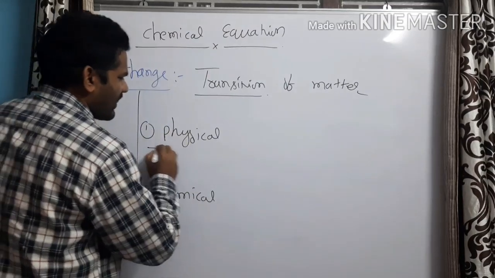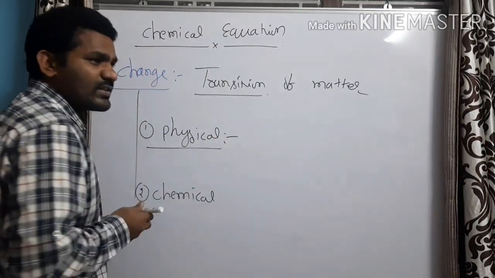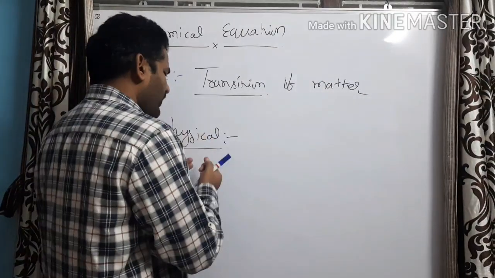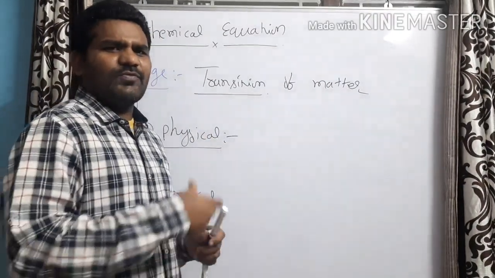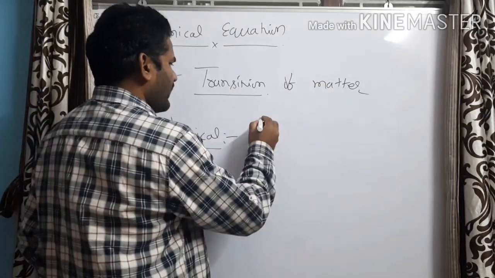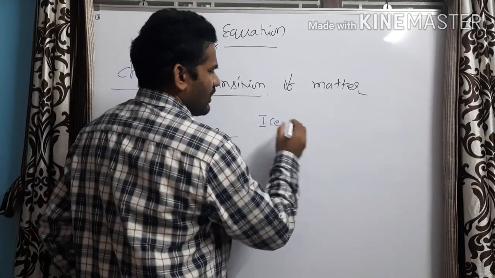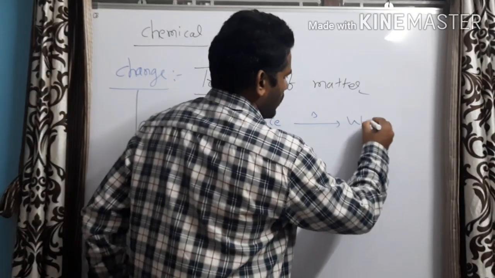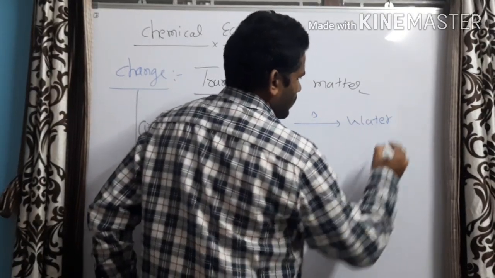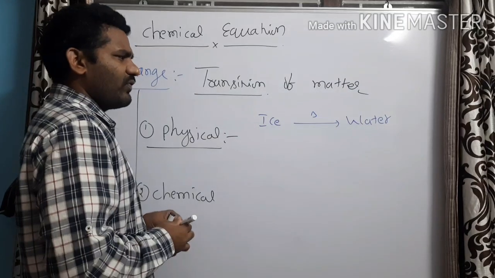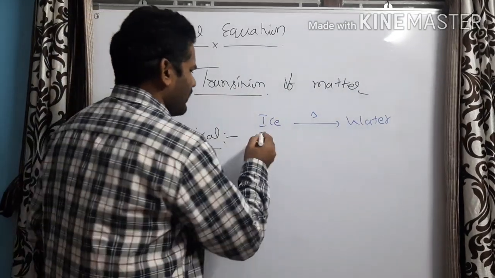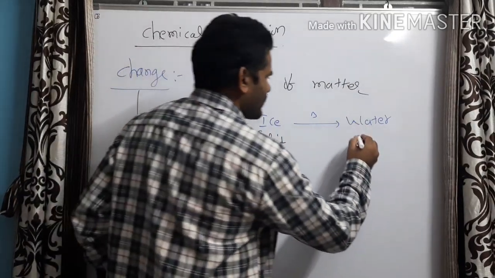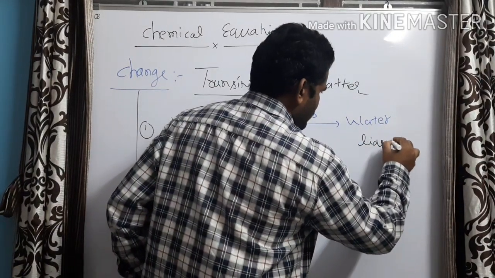First, let us try to understand about physical change. Before going to define physical change, let us see few examples. If I take an ice cube and I heat it, what happens? It converts into water. In this process, if you observe carefully, ice is in a solid state, whereas water is in a liquid state.